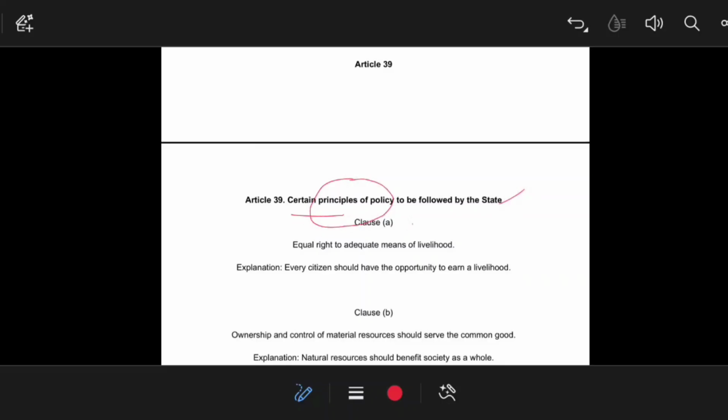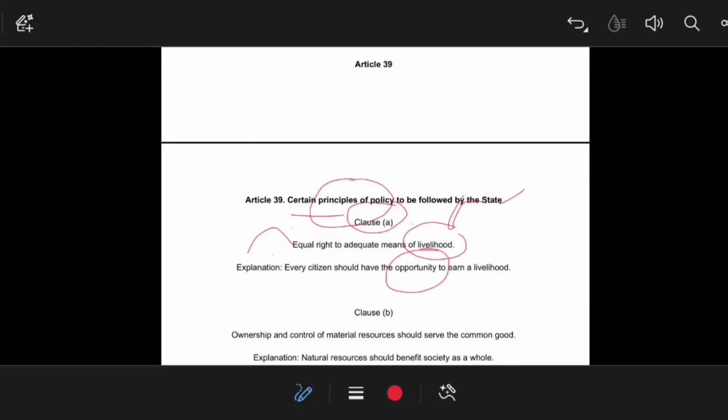It has different clauses, and clause A is about the equal right to adequate means of livelihood, so that no person should go to sleep without getting a two-day meal, one-day meal, right? So the state will ensure that every person gets an equal right to adequate means of livelihood.